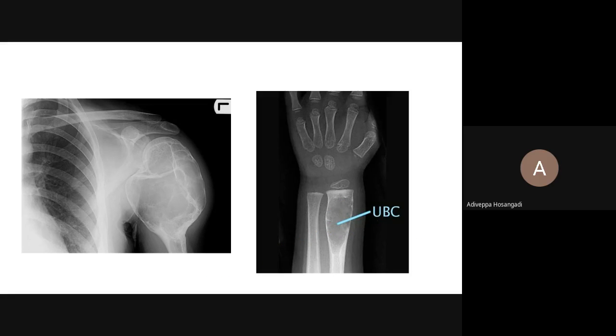And one more interesting thing about simple bone cyst or unicameral, what does unicameral mean? Unicameral means single cavity. One more interesting thing about unicameral bone cyst: if there is a pathological fracture, the cyst disappears. With the fracture healing, the entire cyst disappears. Okay.